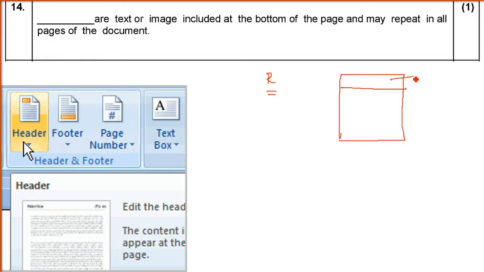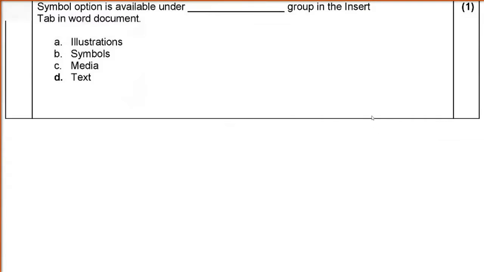So as I'm talking about MS Word, we have a header and a footer. So header upper side, footer lower side. This is the header and footer, because they are asking about the bottom, that is they are asking about the footer. So whatever you put in here, that is the image or the date or any content, that footer will be repeated in all the pages which exist in that document.